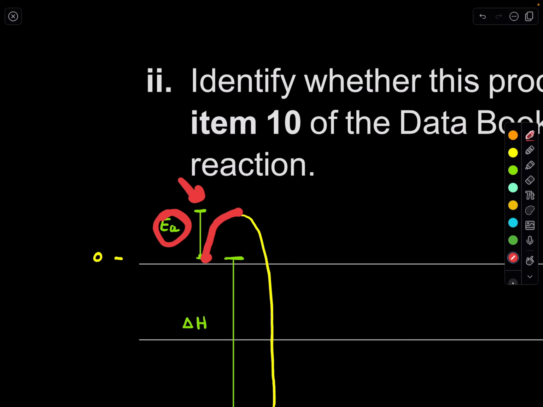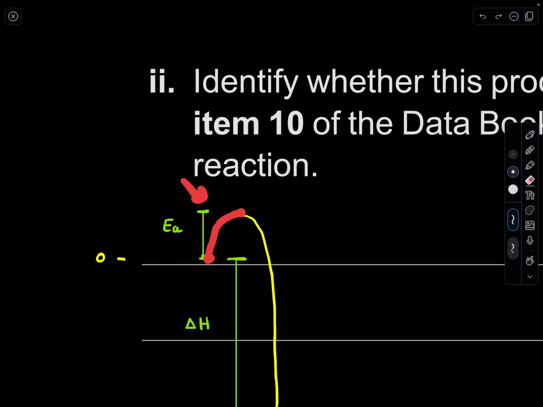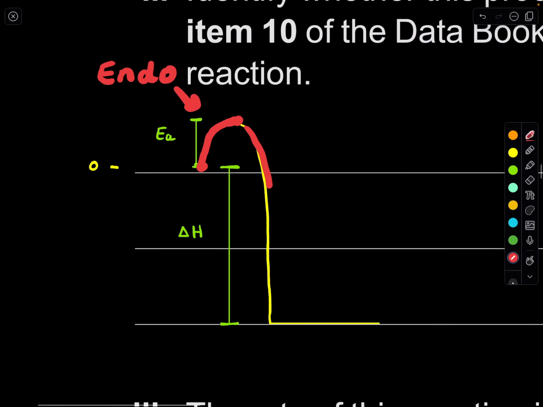And that's why we need an activation energy. This is an endothermic process. You can see that we need some activation energy to put it up to make sure the reaction occurs. So this is endothermic. But then this step here is where the bonds are formed. This is bond formation, and this is an exothermic process.